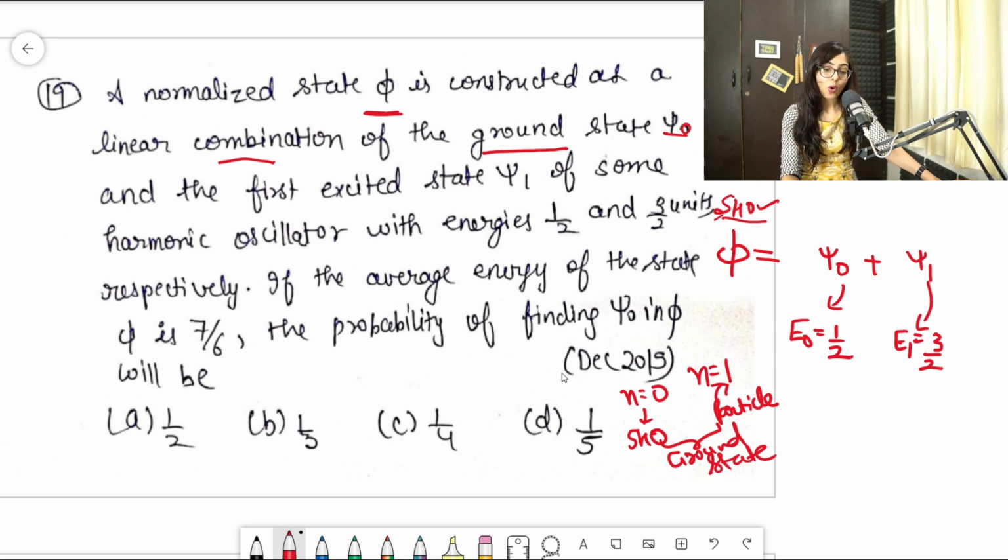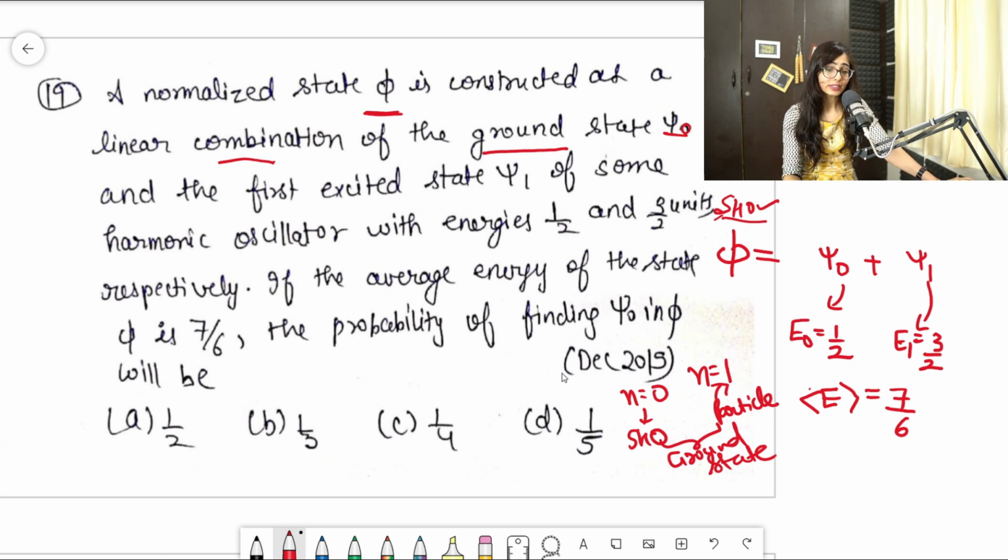It is also mentioned that the average energy of the state phi is 7 by 6. So you need to find the probability of finding psi naught in phi.